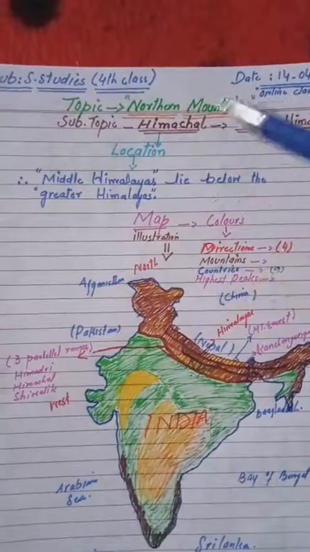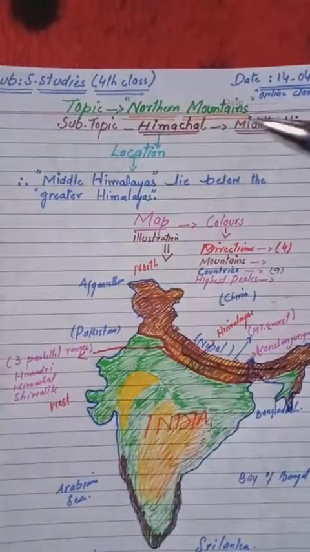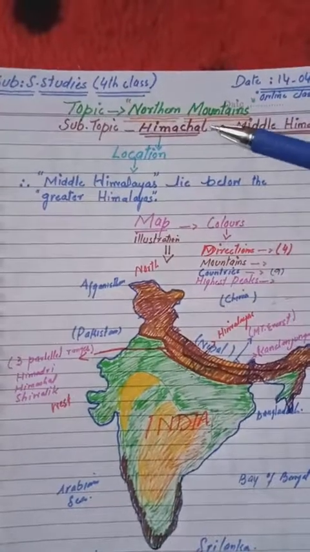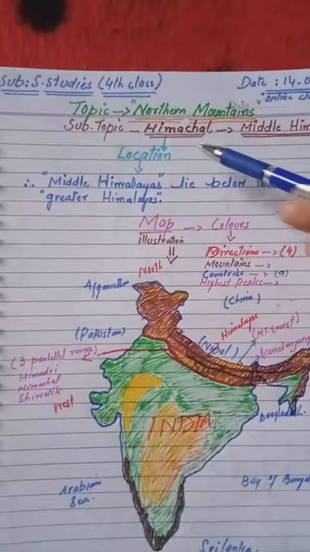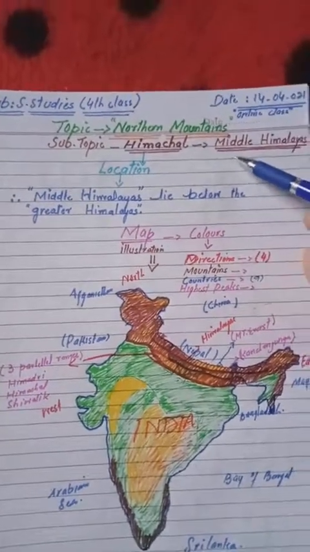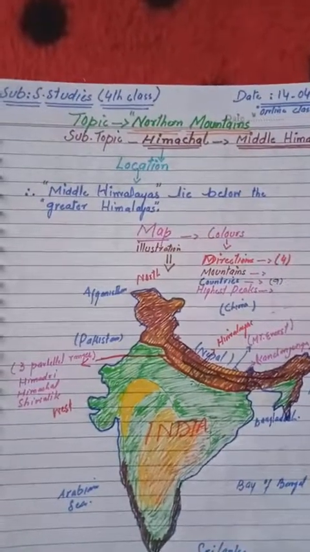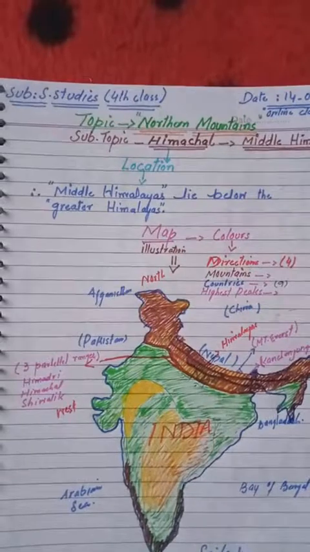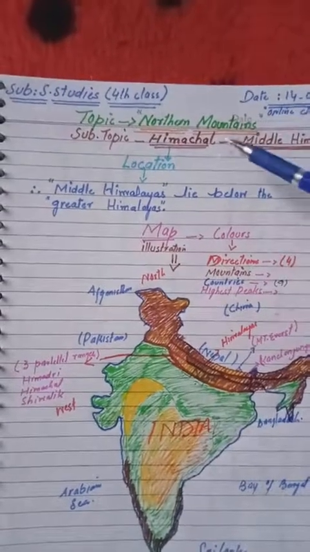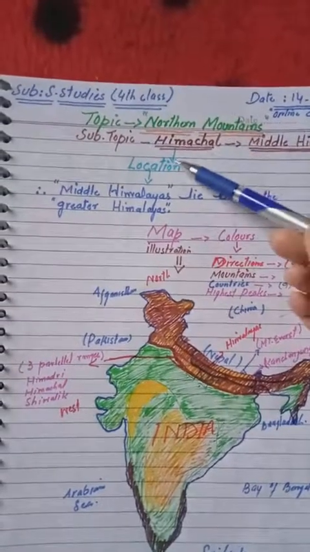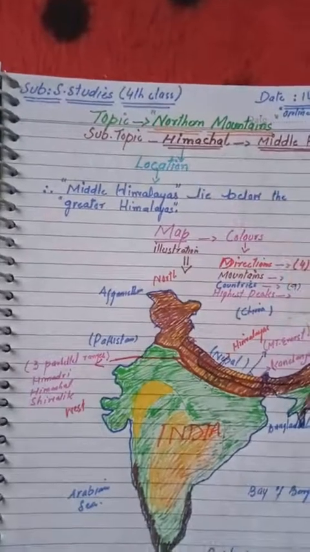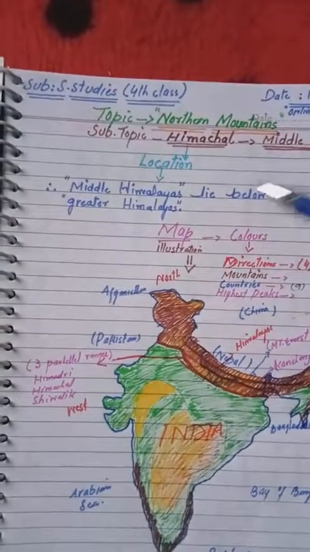First is Himadri, also known as Greater Himalayas. The second is Himachal, also known as Middle Himalayas. And the third is Shivalik, also known as Outer Himalayas or the Lower Himalayas. First we will see where the Himachal mountains are located.